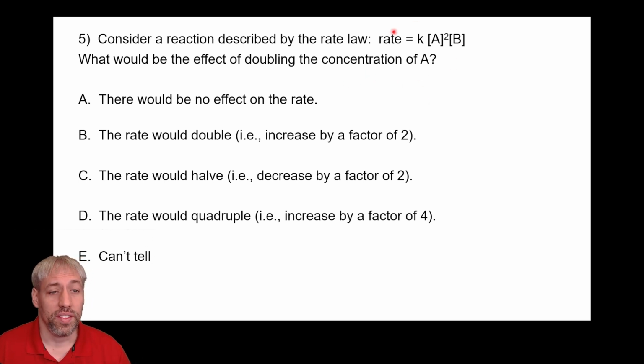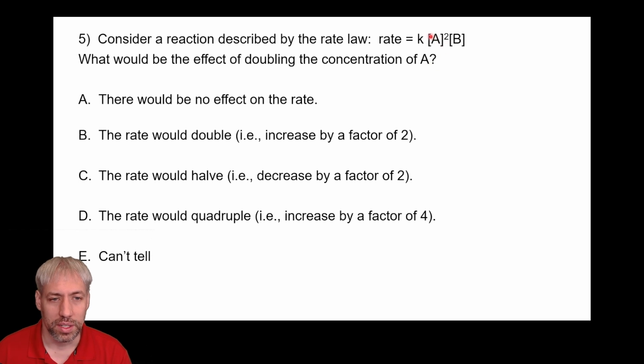So in this question, we're given the rate law. And so since we know the rate law, we can figure out what changes in A and B, and how that impacts rate. This is kind of doing the opposite of what we did earlier when we had the table and we figured out the exponents X and Y. We can do the reverse process and ask, what would the effect of doubling the concentration of A have on this reaction?